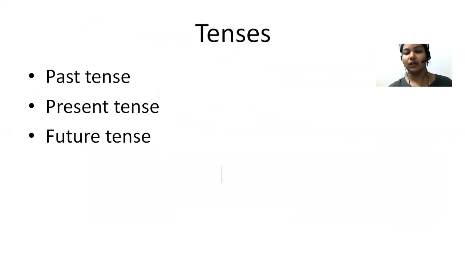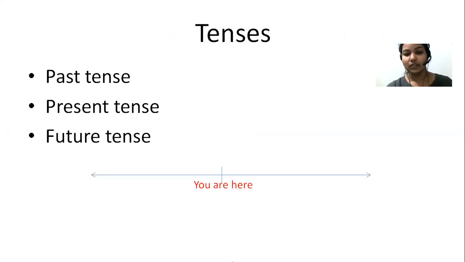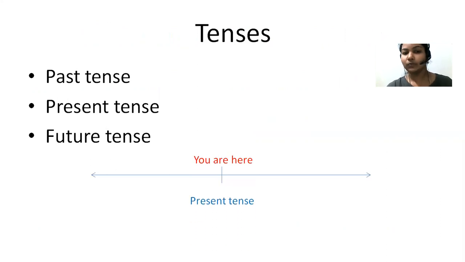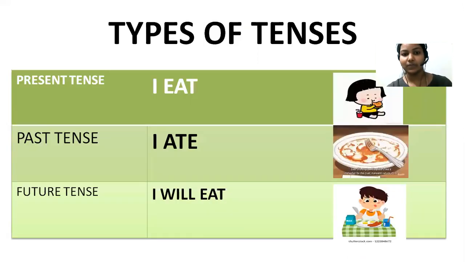If we talk about tenses, we have three main tenses: past, present, and future. Look at the timeline here. We are here, and this is the present tense, the action which is happening now. Past tense is something which happened earlier in our life. And the future, you all know that: the action which is going to happen in the future. So we have three main tenses.